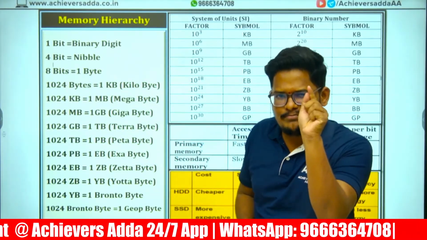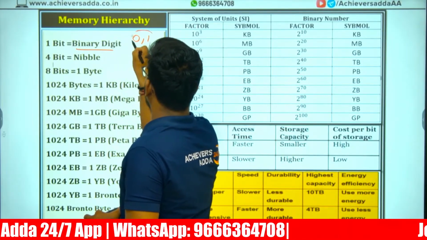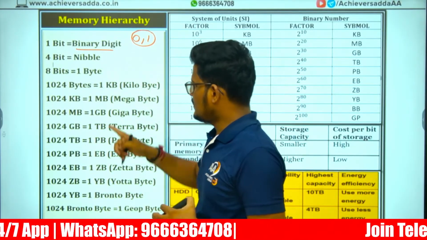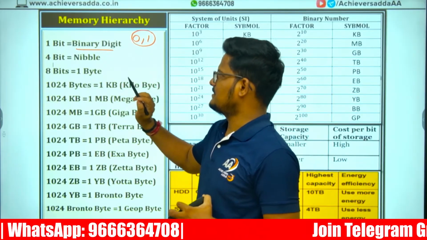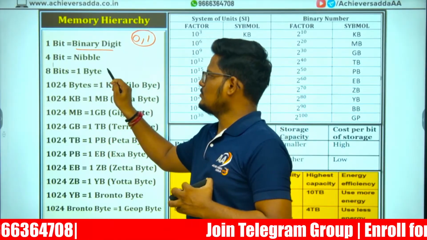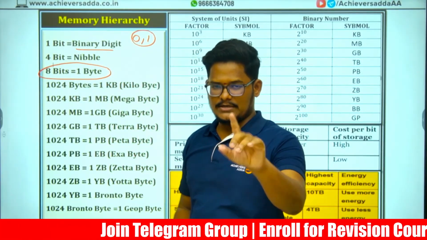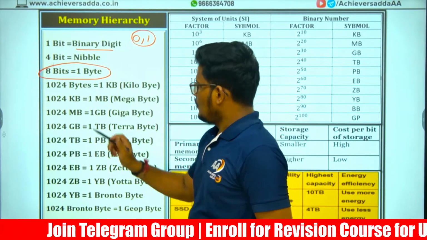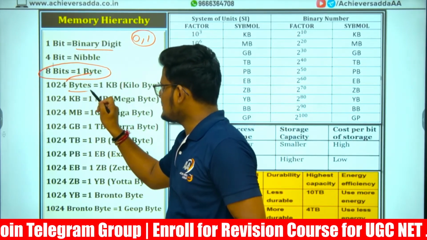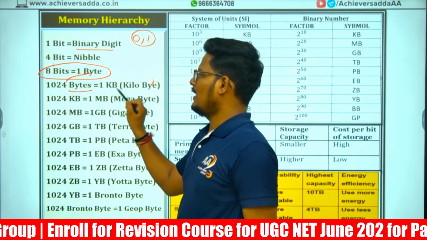First, 1 bit equals 1 binary digit; 0 and 1 are the binary digits. 4 bits equal 1 nibble. 8 bits equal 1 byte. This is the one you need to remember: 8 bits equal 1 byte. 1024 bytes equal 1 kilobyte, 1 KB.